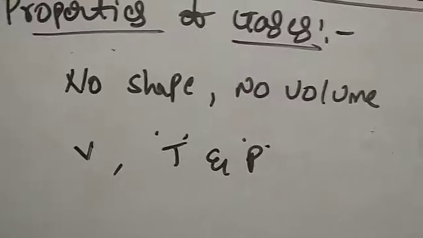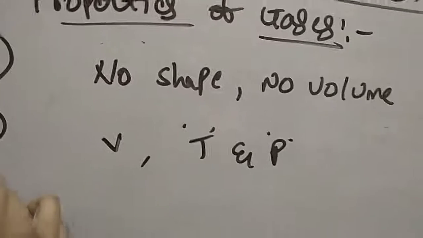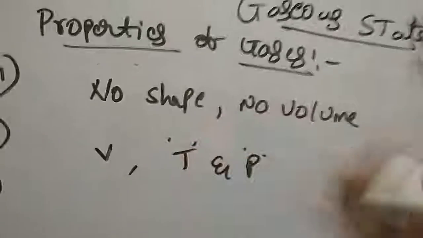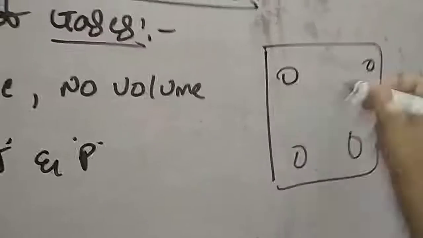And also the intermolecular forces of attraction in gases are very low. If it is a gas, the molecules will be here and over there, far apart.